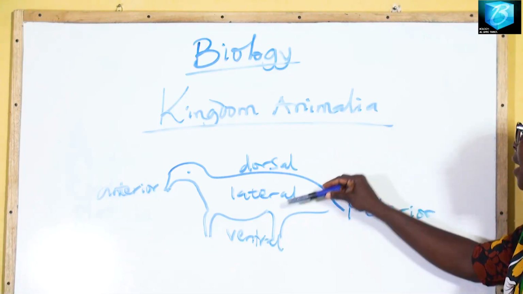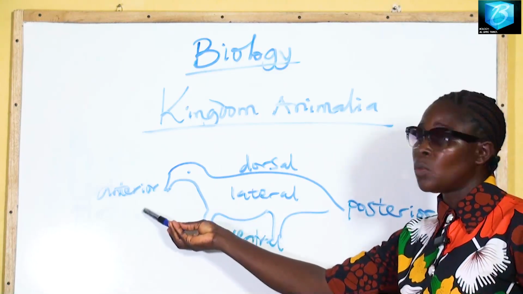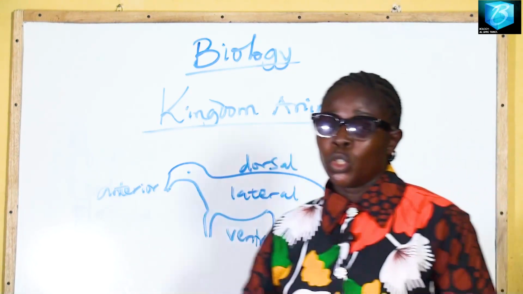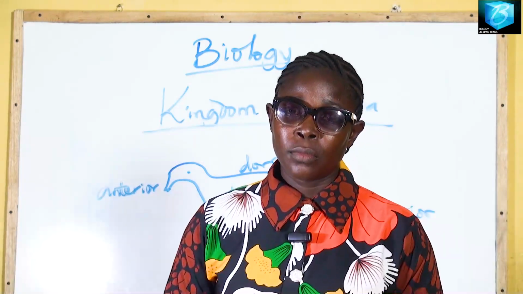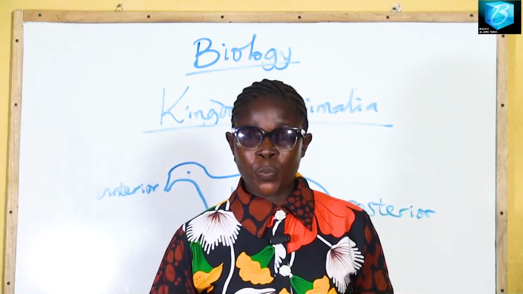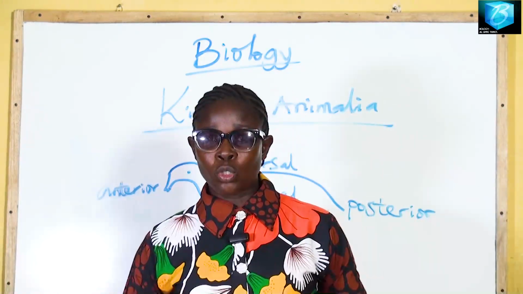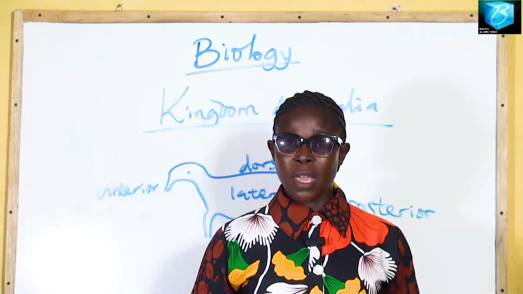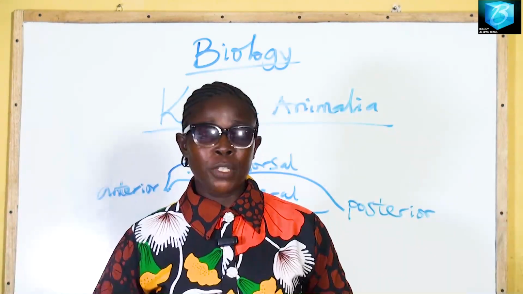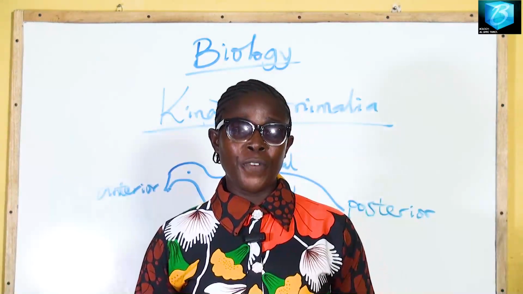The lateral, the side; the ventral, beneath; the posterior, that's the rear end; and the front, we have the anterior view. So you may have a question, especially in the practical section of biology, that may ask you to draw a specimen and you'll be given a specific view to draw. You may be asked to draw the anterior view of specimen A. You may be asked to draw the posterior view, the anterior view, the lateral view, and the rest of them. So you have to understand this very, very well.